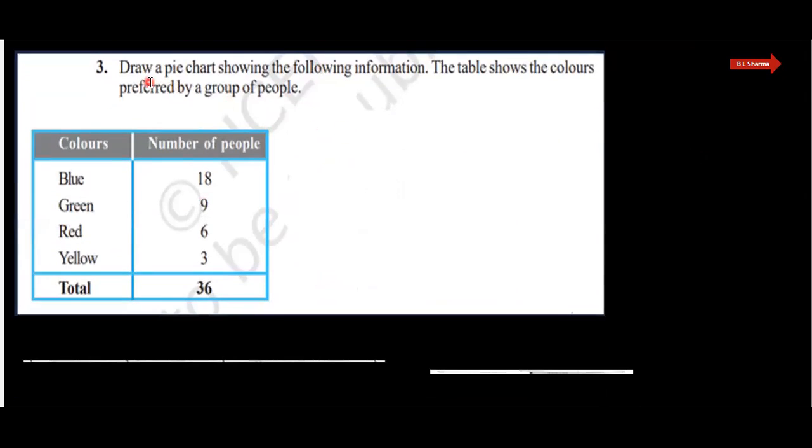Next question. Draw a pie chart showing the following information. The table shows the colors preferred by a group of people.